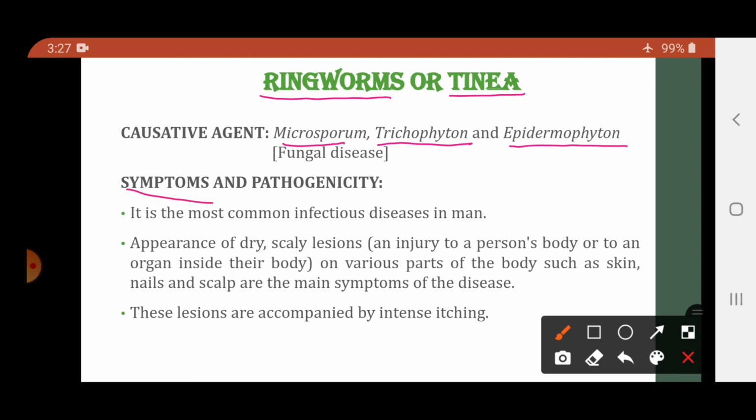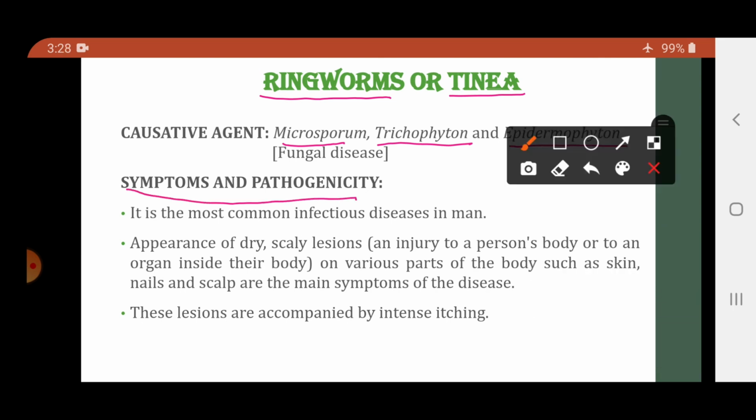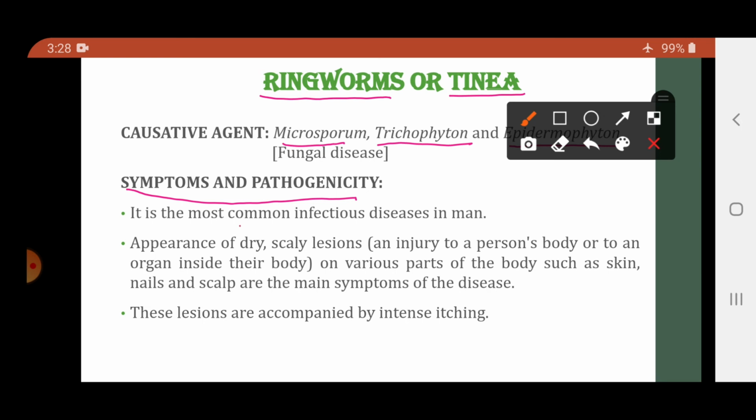Now what are the symptoms and pathogenicity of the disease? See students, this is the most common infectious disease occurring in man. The symptoms include appearance of dry and scaly lesions. Lesions are injuries to a person's body or the organs of the body. So there will be lesions. These lesions are dry and scaly on various parts of the body such as skin, nails and scalp.